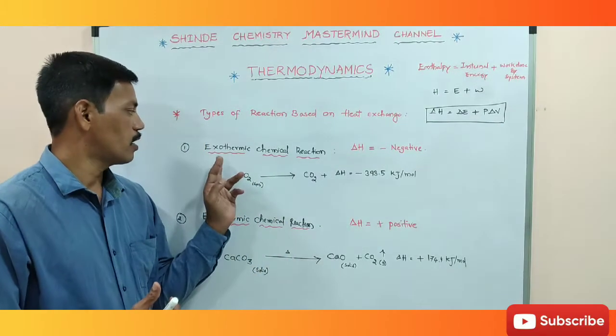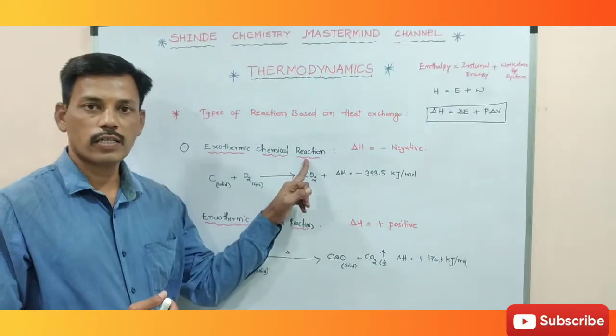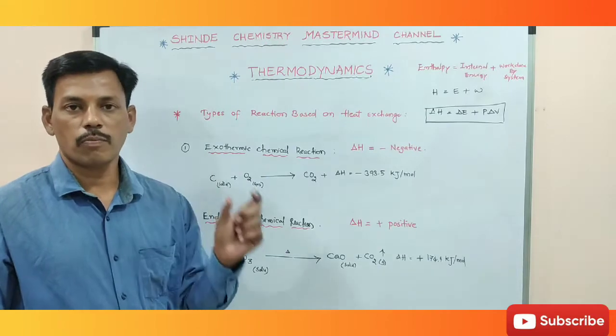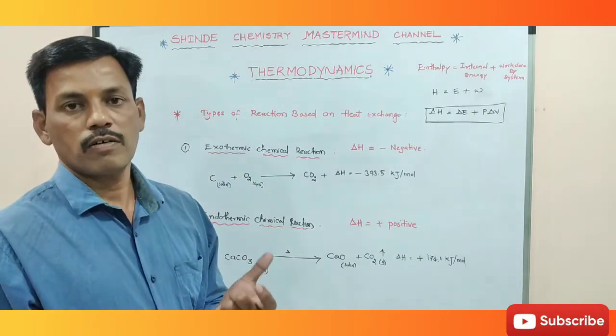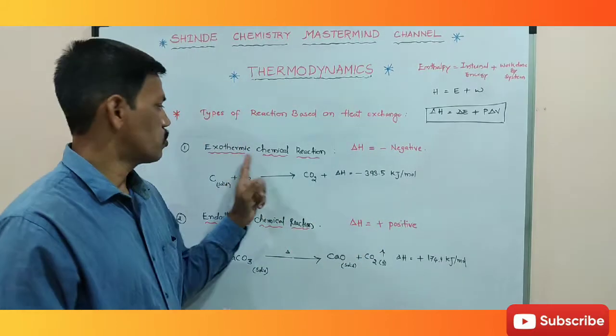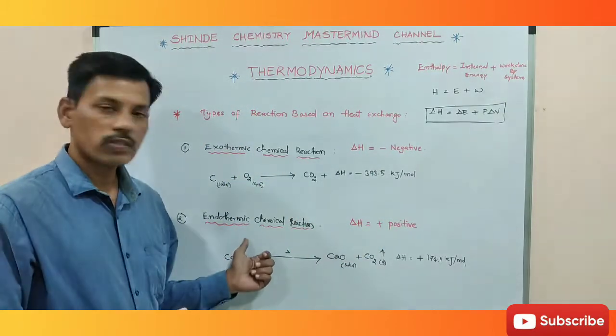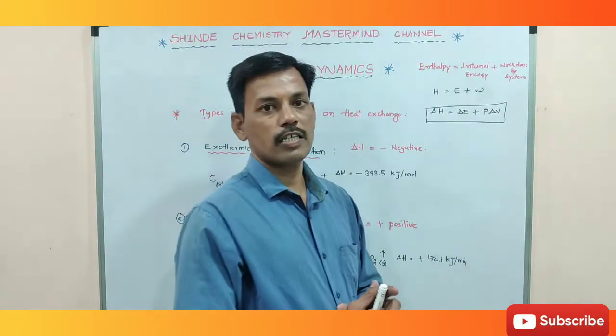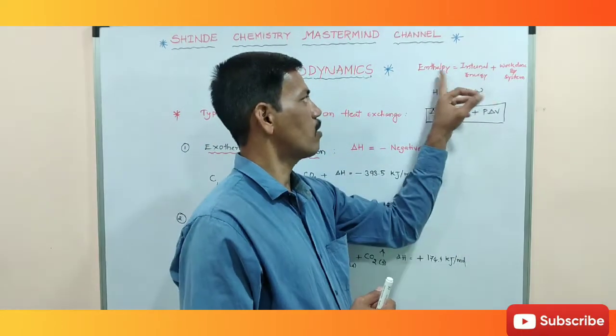What are they? Exothermic chemical reaction, and the second one is endothermic chemical reaction. So here heat means the heat is in the form of enthalpy.